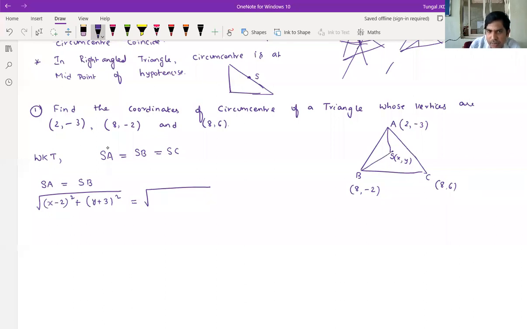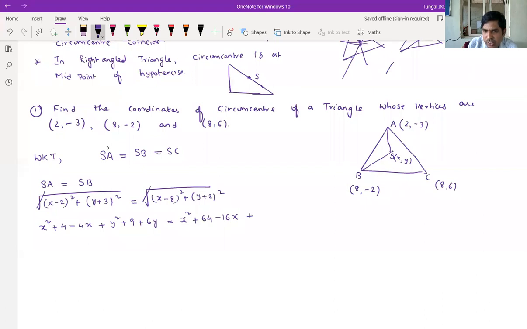Apply the distance formula: (x minus 8) whole square plus (y plus 2) whole square. Now both sides, the roots get cancelled. Simplify: (x minus 2) whole square is nothing but the (a minus b) whole square expansion, a square plus b square minus 2ab, and a square plus b square plus 2ab here. Okay, now this is the (a plus b) whole square form. (x minus 8) whole square is nothing but x square plus 64 minus 16x.